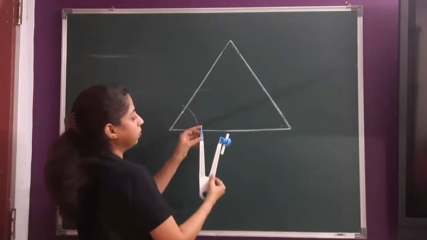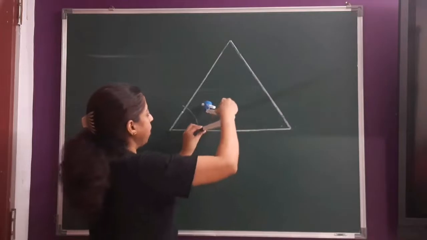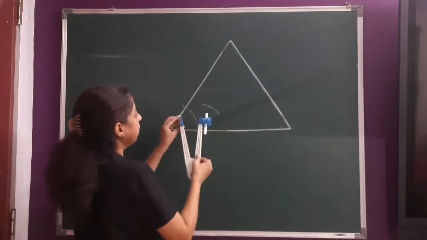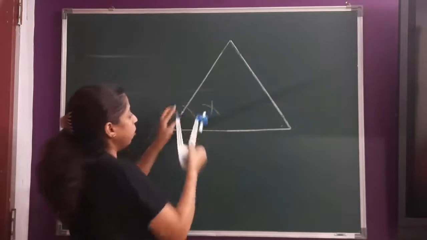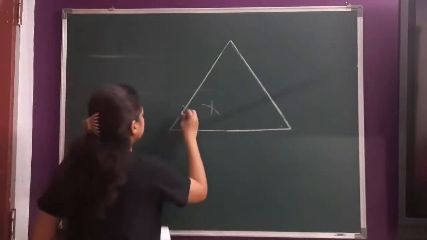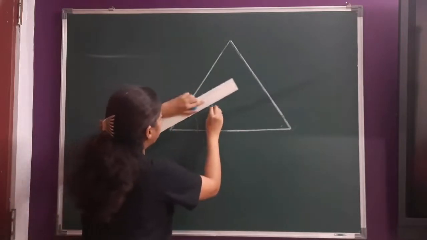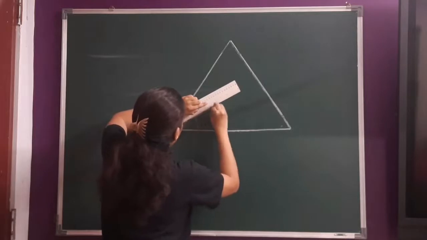Now after drawing the angle bisector, I will take this pointer here, make an arc, take this point here, cut the previous arc. I hope this is visible. Now join this with a dotted line.